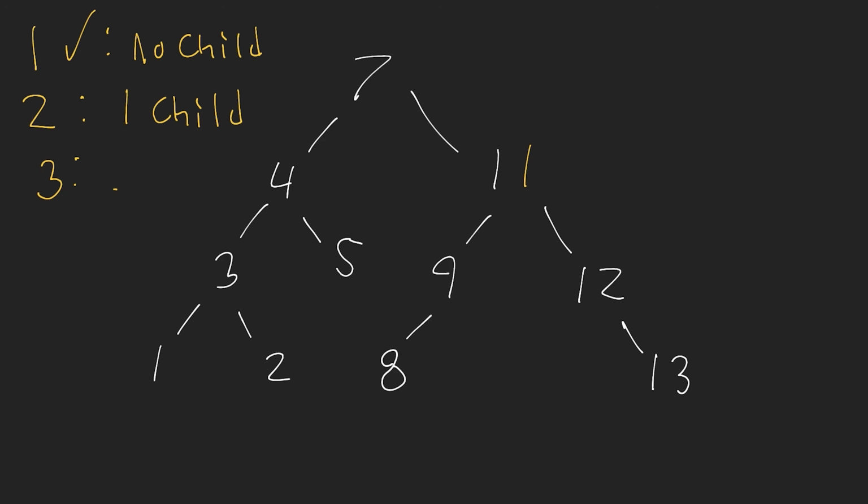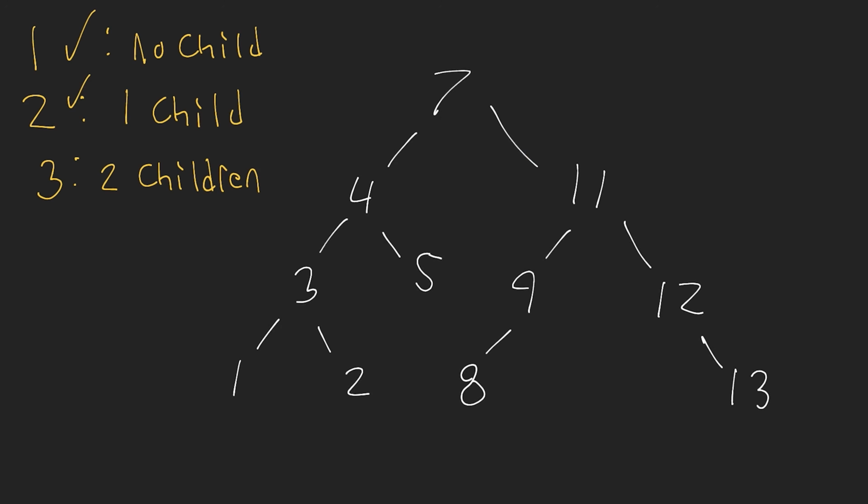But case 3 is when we have 2 children. All right, so moving into case 3, things get a bit more challenging, obviously, because we have 2 children. So either of the approaches that I just showed you don't work. So for example, if we're looking at node 11, I can't use approach 1 or approach 2 because there's just no way to do that when we have 2 different children. So the main thing we need to think about here is how do we maintain the property of our binary search tree when we do this removal?